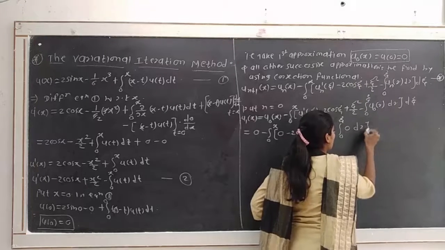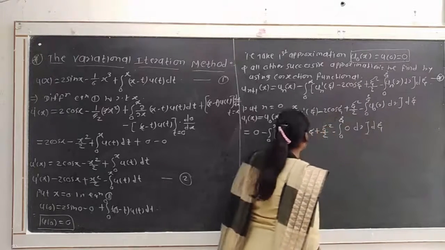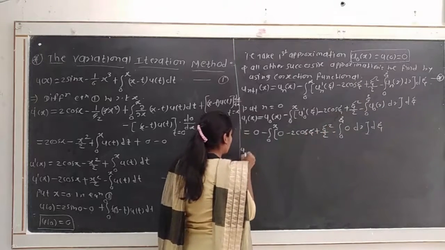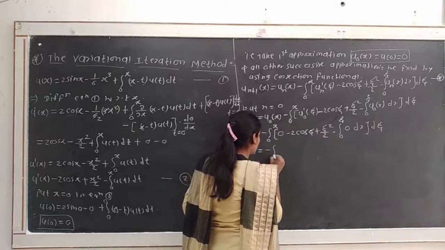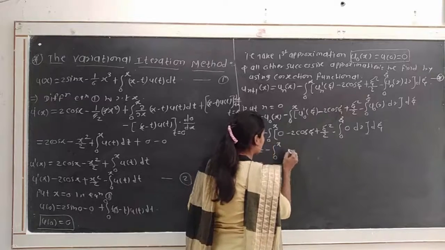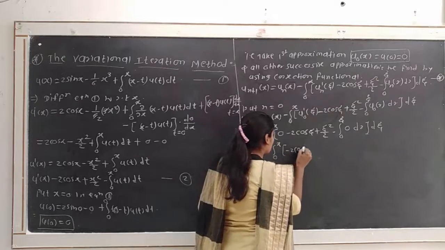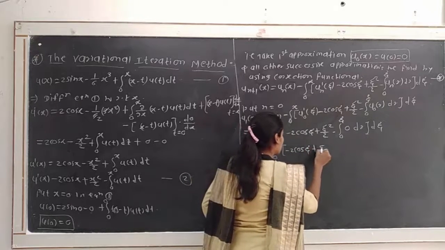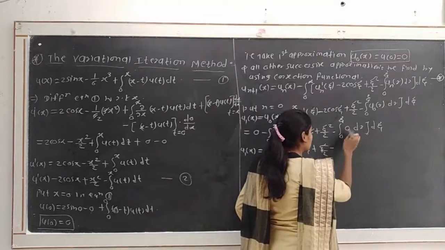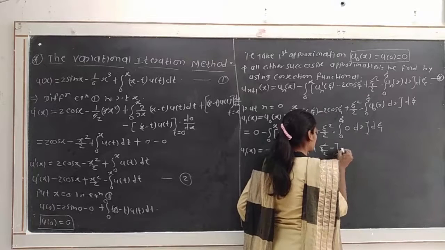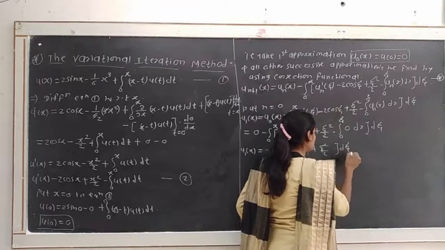So we get u1 of x is equal to minus integration from 0 to x of bracket minus 2 cos xi plus xi square divided by 2, this last term becomes 0, into d xi.